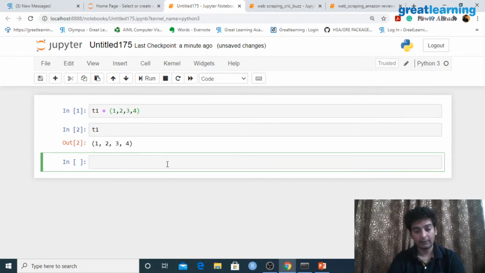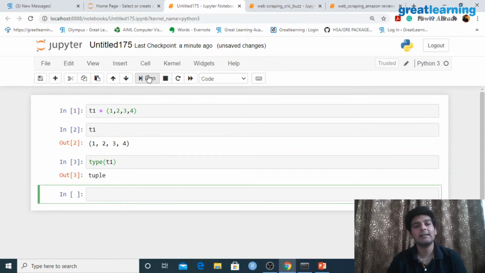Let me also look at the type of this. Inside the type method, I am passing in T1 and you would see that this is a tuple. So this is very easy till now. Now there is a special property of a tuple. Whenever you create a tuple, it is immutable, which means that once you create a tuple, you cannot change the elements which are present in it.